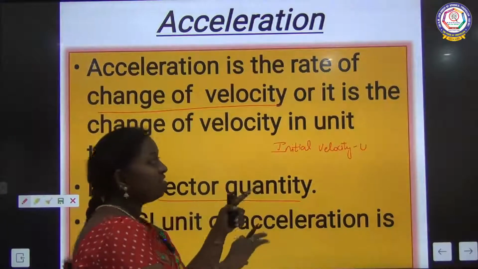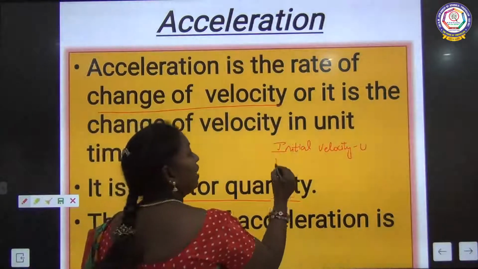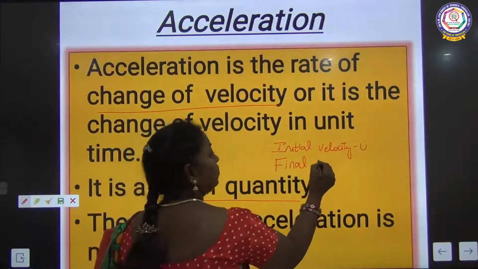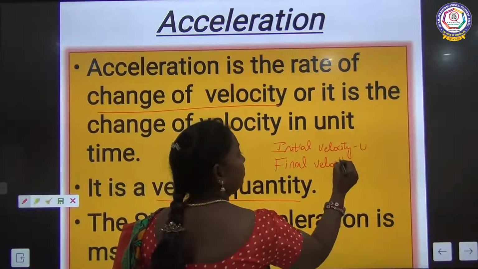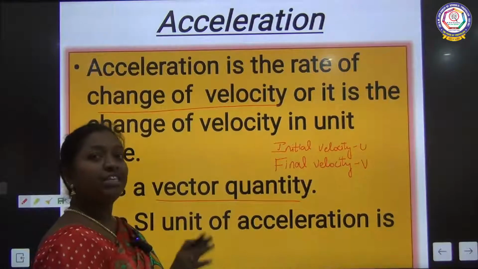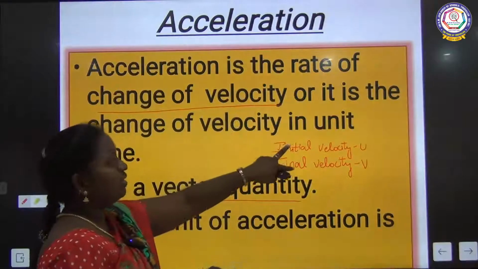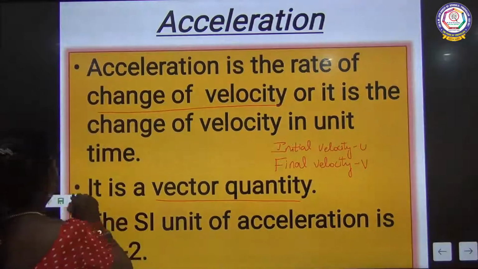Through the initial velocity, represented by the symbol u, and the final velocity, v. Between these two we find the change in velocity. After finding the change in these two velocities, we can find the acceleration.